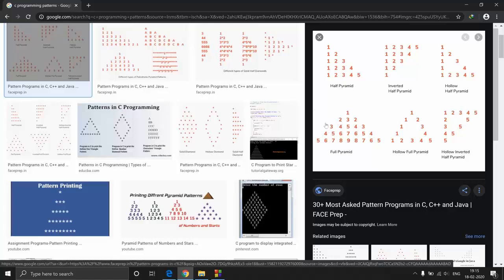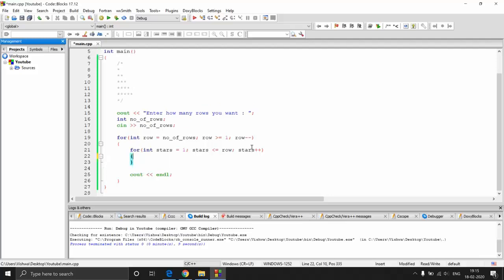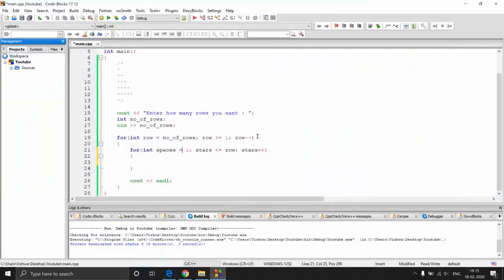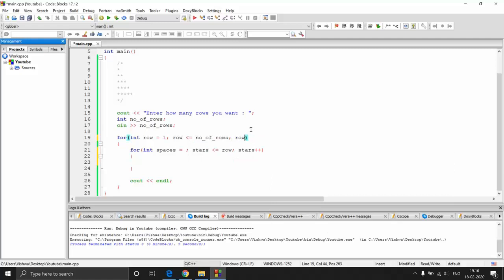So let's first manage the spaces. Here we won't be requiring this. Okay, we need the 2 loops, but this particular logic will change. So let's first deal with the spaces. Let me name it as spaces. Now when I have the first row, my spaces should be 4, right? So I need to start from the highest number. That is, I need to start from the number of rows, and this row number could go either way. I would prefer going from the least to the highest. So lowest, less than number of rows, and then row plus plus.